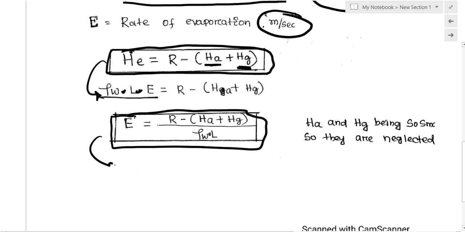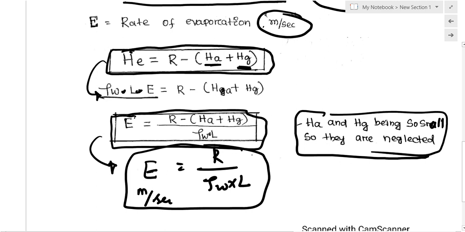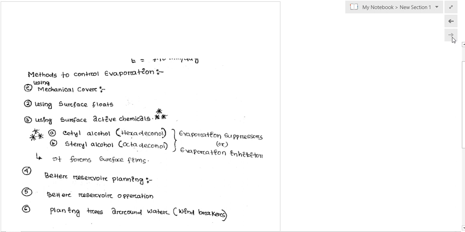So if we rewrite this formula, the rate of evaporation, expressed in meters per second, is R divided by rho W into L. This is the formula you have to remember. HA and Hg are so small that they can be neglected.